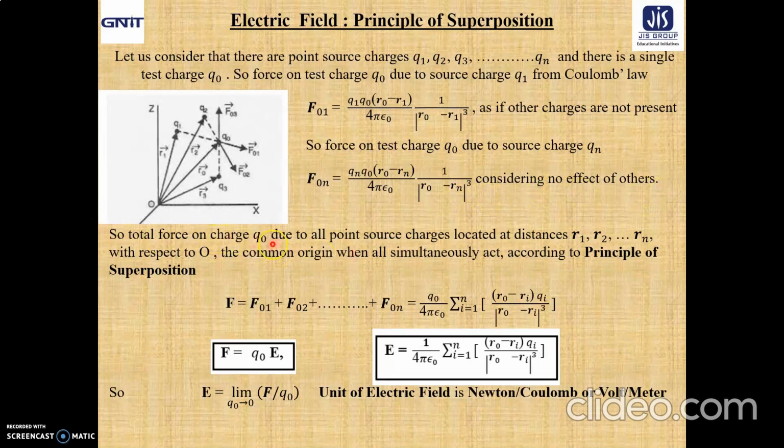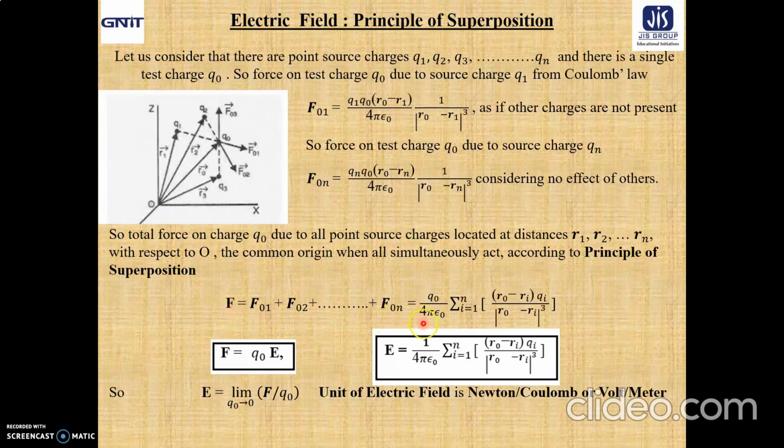So, total force on charge Q0 due to all point source charges located at distances R1, R2 to Rn with respect to O, the common origin of the coordinate system, when all simultaneously act according to the principle of superposition, is written as F equal to F01 plus F02 plus up to F0n.